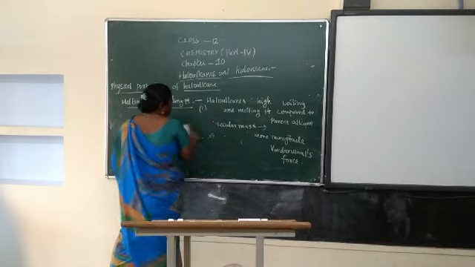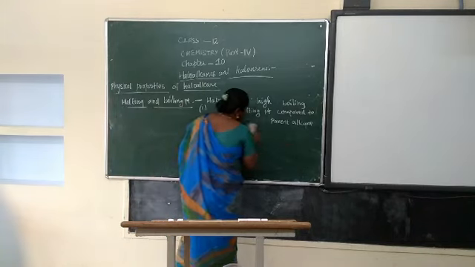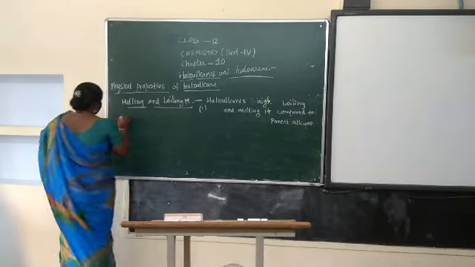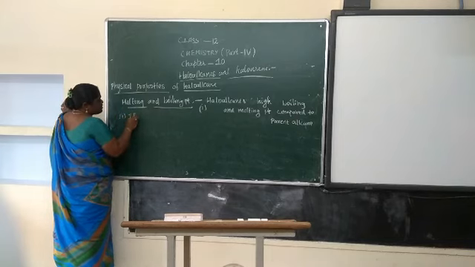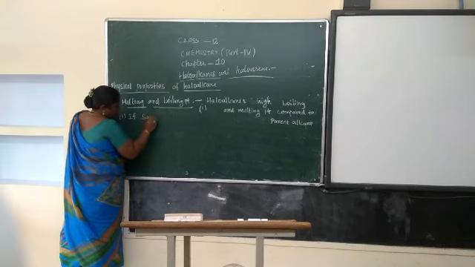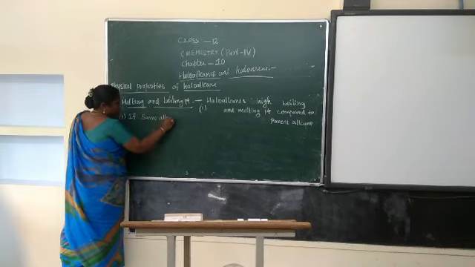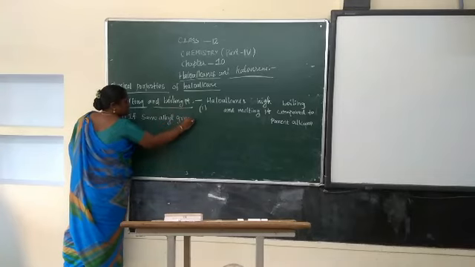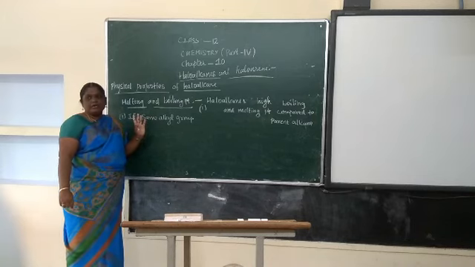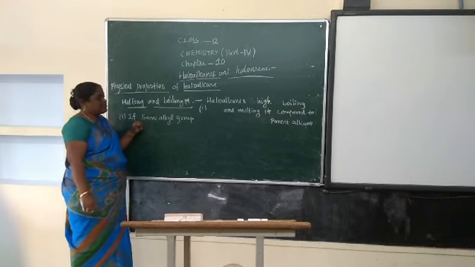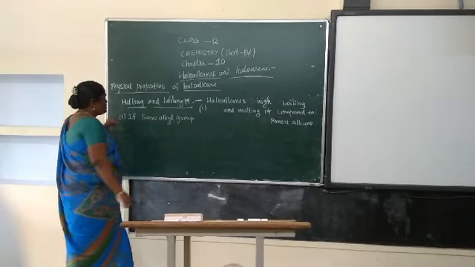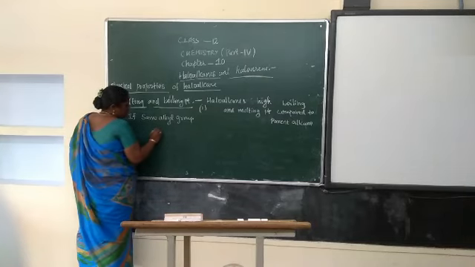Now let us discuss the boiling points of haloalkanes. The first case is the same alkyl group. If the same alkyl group and different halogen is there, how can we identify which one has a high boiling point? Now see, in the same alkyl group, for example